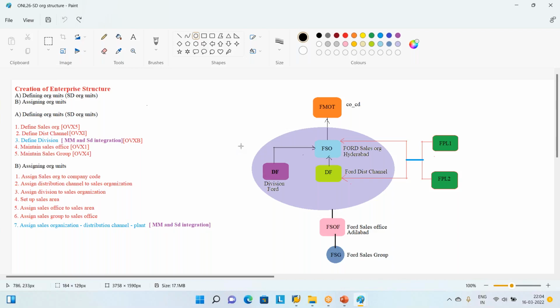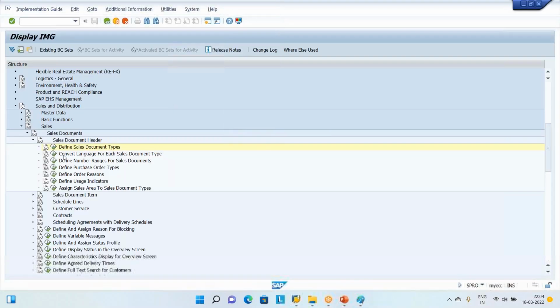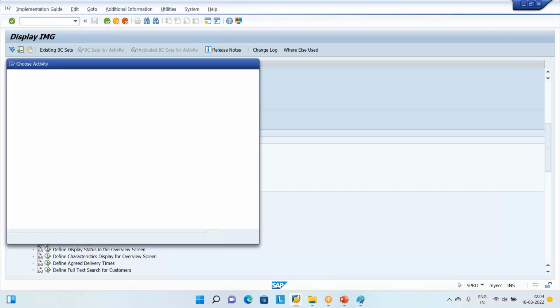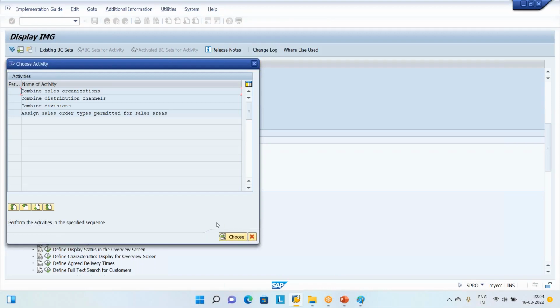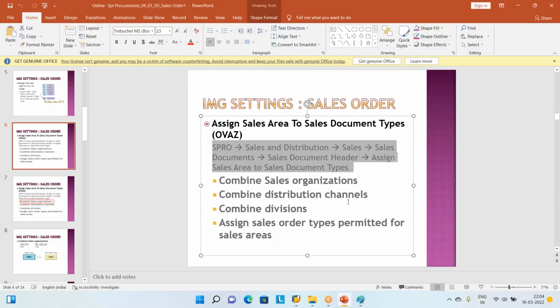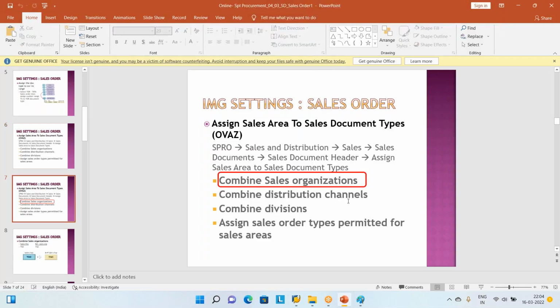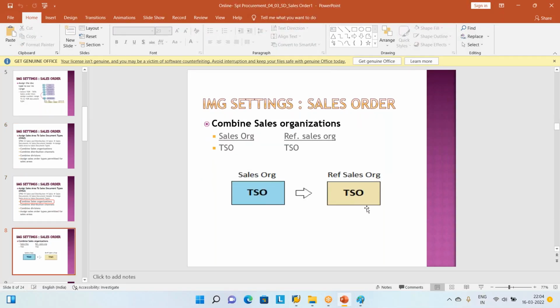First, you don't understand. Slowly, you are going to understand one picture. Here itself, I am disturbing this picture. Let us go. So here, click assign sales area to the sales document type. Once you click it, system is going to show you four sub steps that you are going to do. So first sub step is combine sales organization. Here, instead of creating one more sales organization, please use the same sales organization as a reference sales organization.